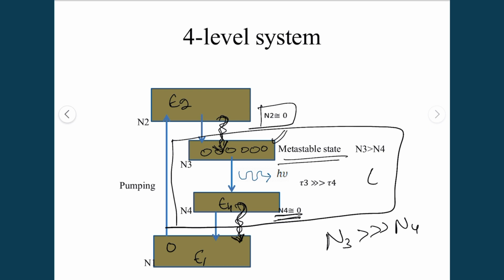So it is very easy to achieve population inversion in a four level system. It means that a four level system is more efficient than a three level system, and with less energy we get a continuous, coherent, high energy laser light.